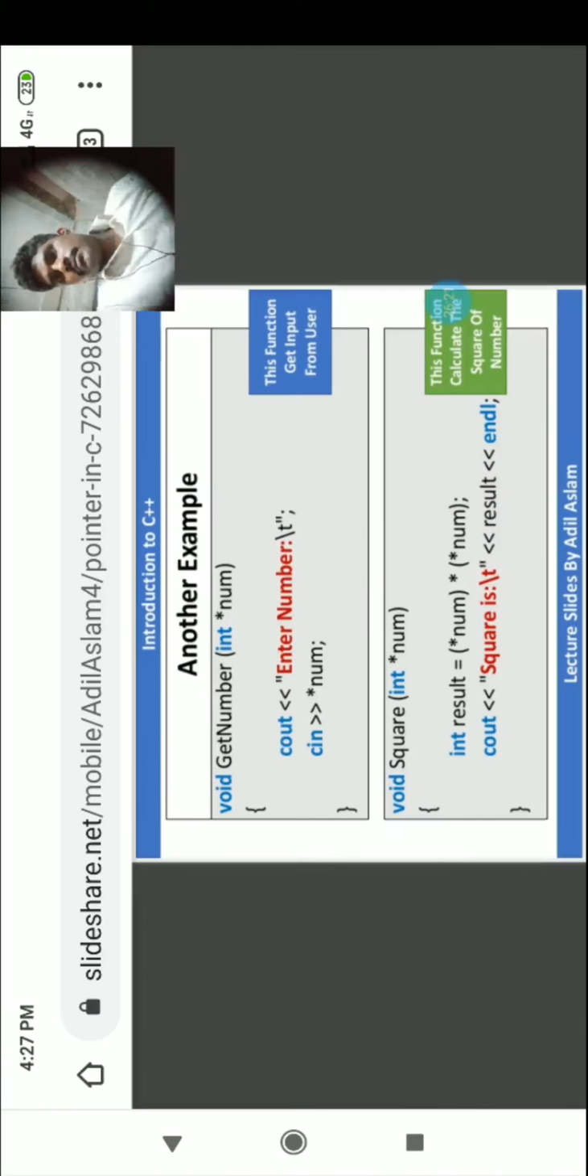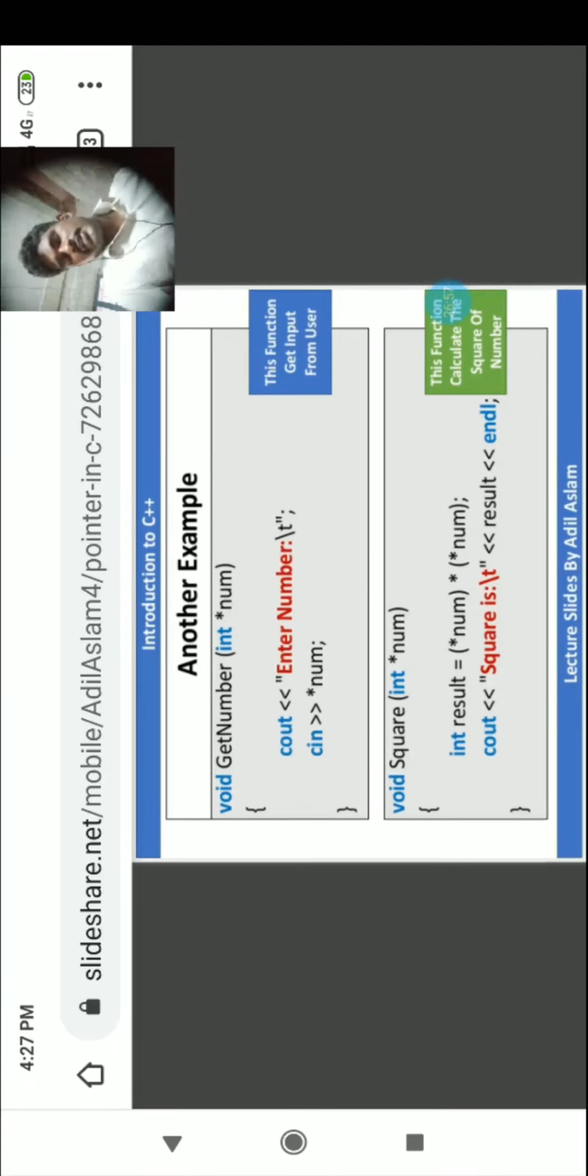Again I will explain. Here void getNumber is for getting the number from the user. Enter the number, cin into the pointer number. This function gets the input from the user. Again, void square with int star num, int result equal to num star num. Then cout square is, it calculates the square of the number you entered above.